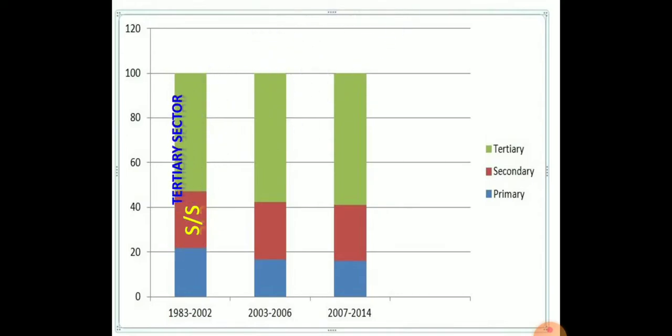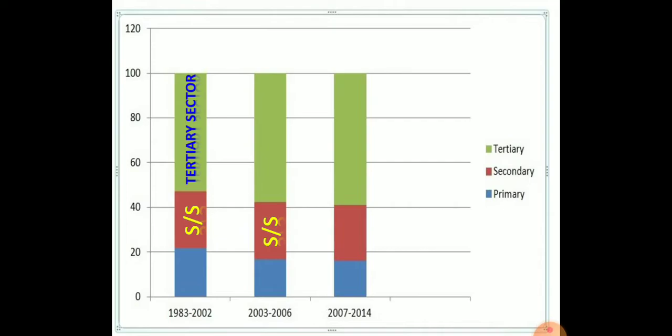Now we can compare the primary sector, secondary sector and tertiary sector in 1983 to 2002, in 2003 to 2006 and in 2007 to 2014. In 1983 to 2002, the share of the primary sector is just 25% in the GDP, and the secondary sector share in GDP is also near about 25%, and the maximum share in the GDP is from the tertiary sector.